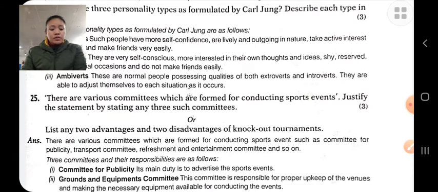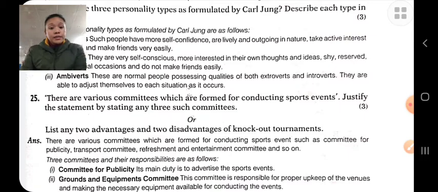Publicity committee. The role of the publicity committee is to inform the media and the press about the tournament, the program, the event. Their responsibility during the tournament is to make the report of the program, and after the tournament their work is to highlight the main features.